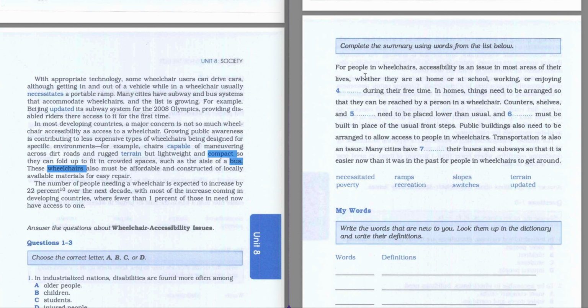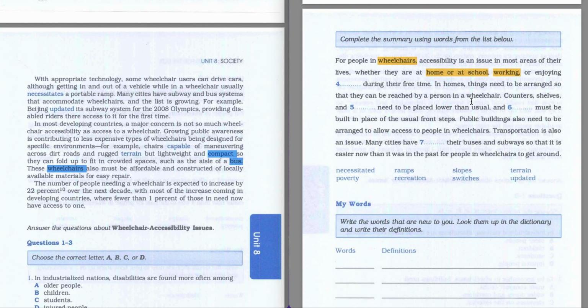For people in wheelchairs, accessibility is an issue in most areas of their lives, whether they are at home or at school, working or enjoying something during their free time. So we have to highlight our keywords here, which is basically wheelchairs and home, school, and the working.